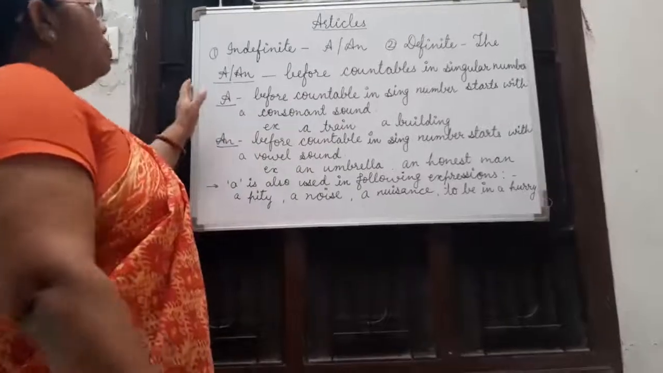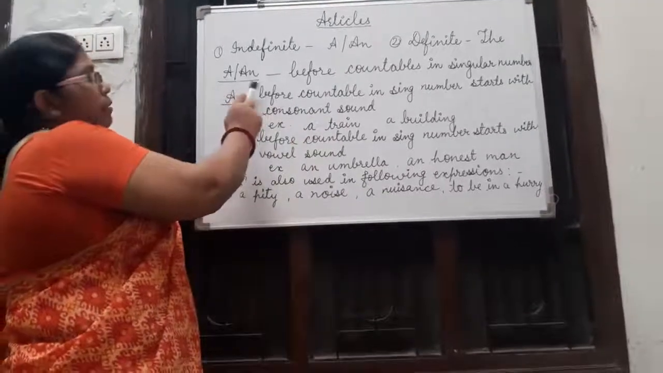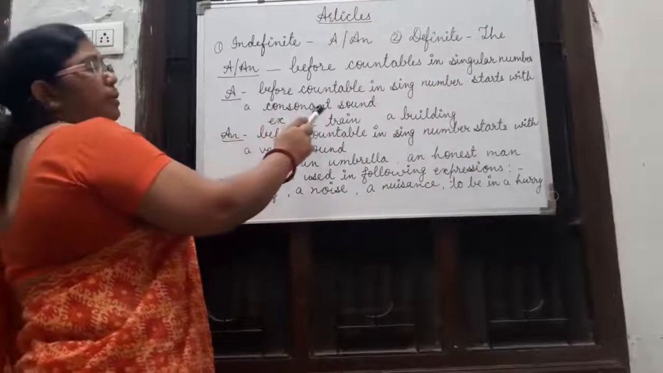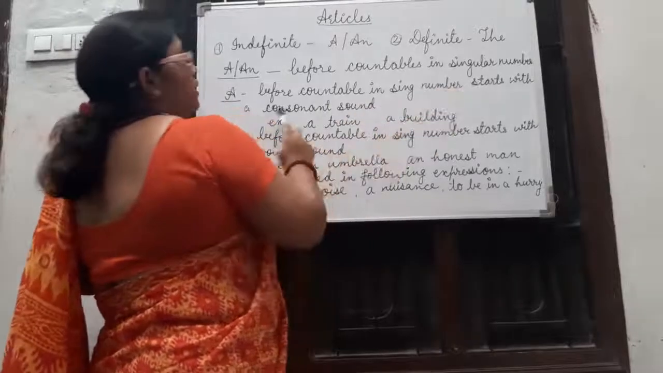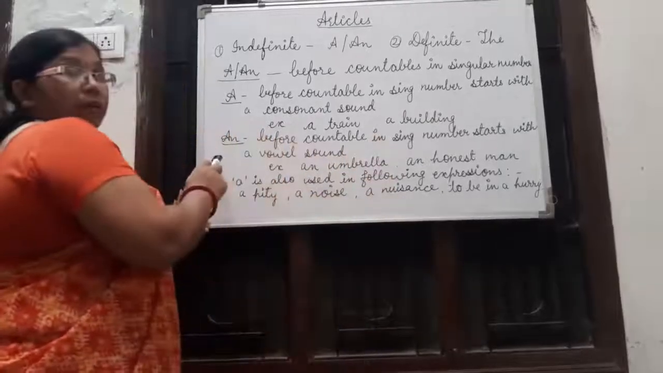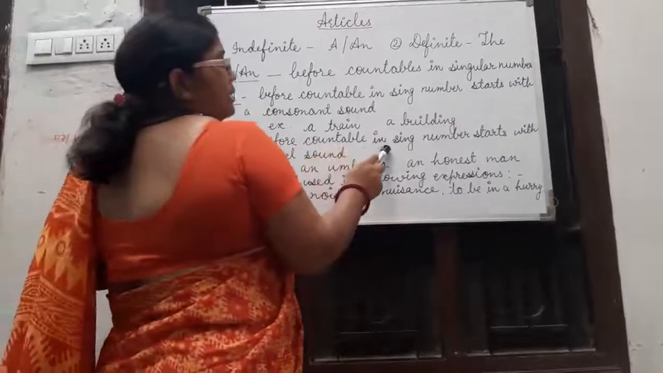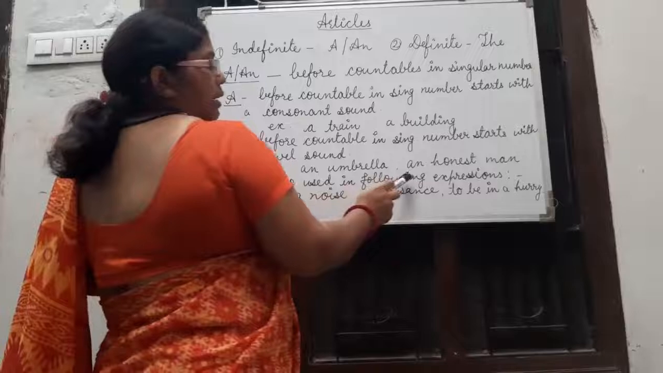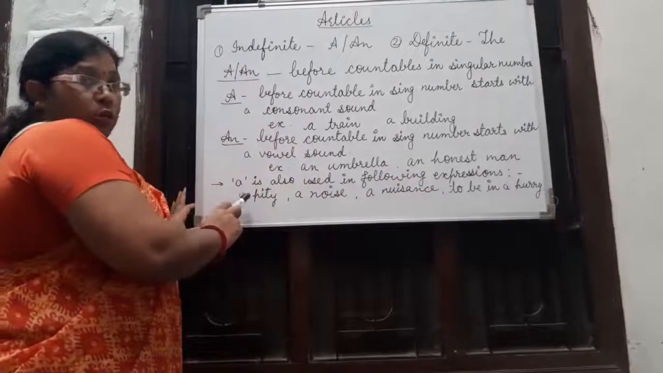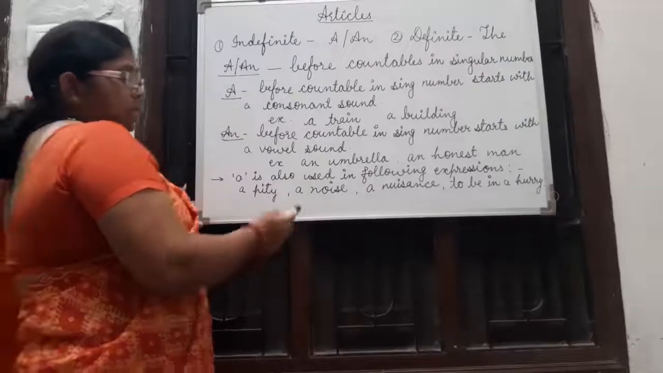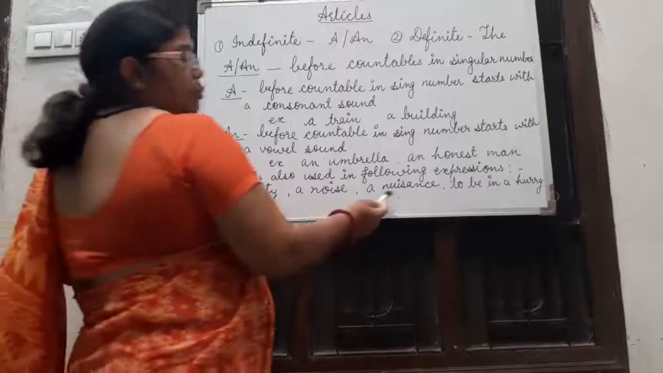Now we are talking about the uses of articles. A and an both are used before countables in singular number. A is used before a countable in singular number which starts with a consonant sound, for example, a train, a building, etc. An is used before a countable in singular number which starts with a vowel sound, such as an umbrella, an honest man. A is also used in the following expressions, such as a pity, what a pity, a noise, don't make a noise, a nuisance, to be in a hurry, etc.